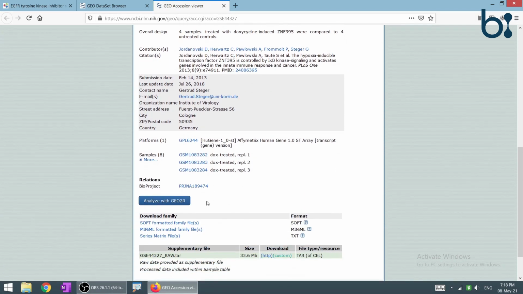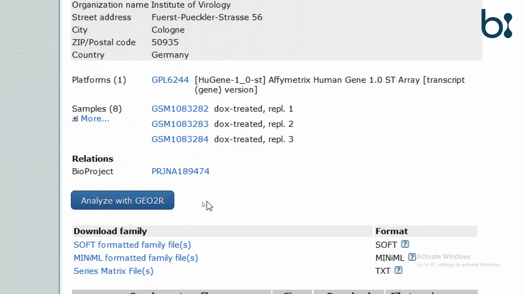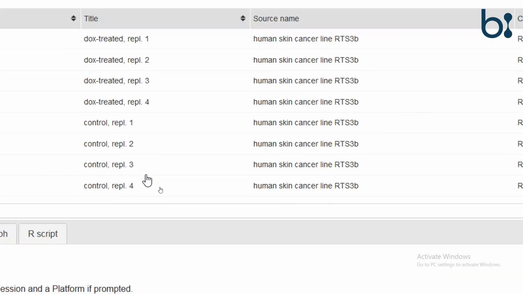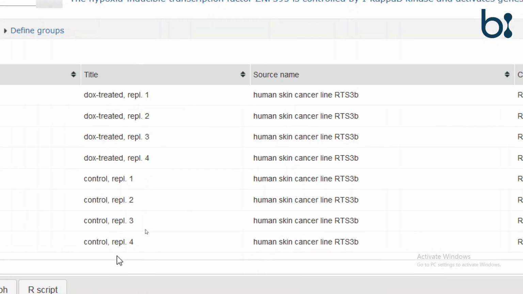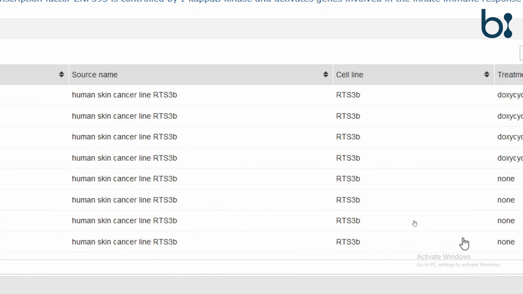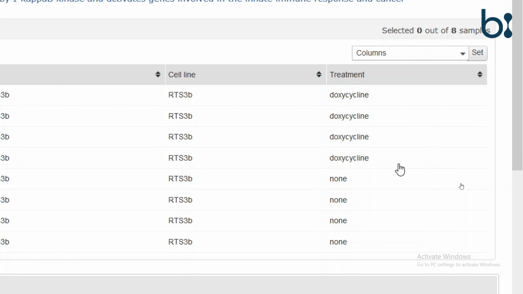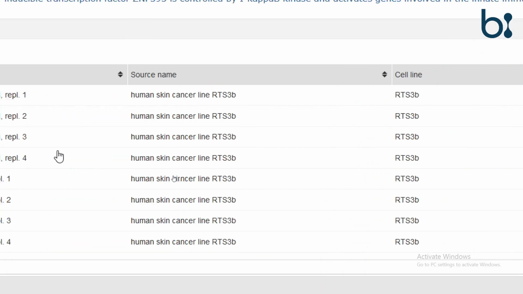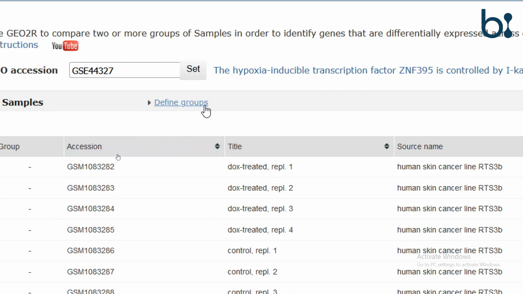We will come down and click on Analyze with GEO2R. These are the 8 samples, 4 are controls and 4 are test samples. Here is the accession number, source, cell line and treatment given. We can see that the test samples are treated with doxycycline, whereas the controls are not treated with doxycycline. We will first make the groups.